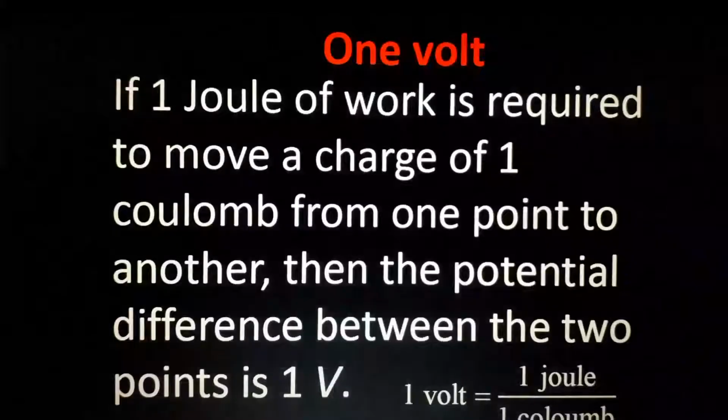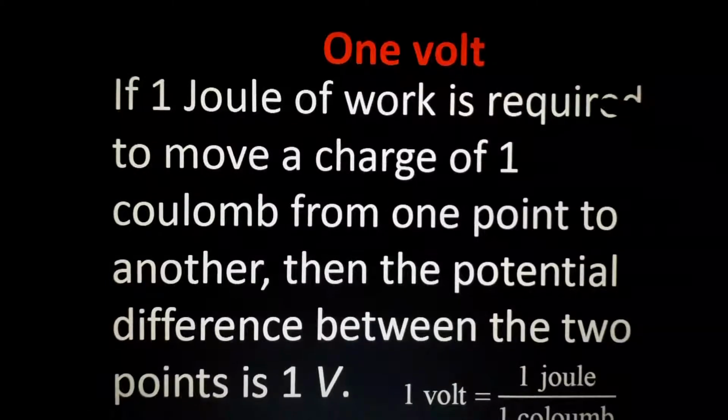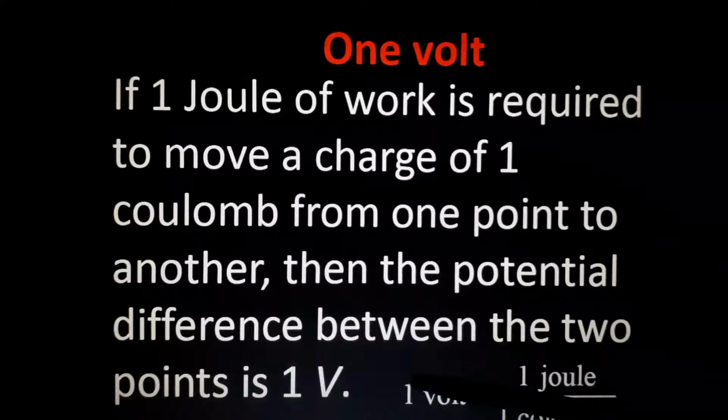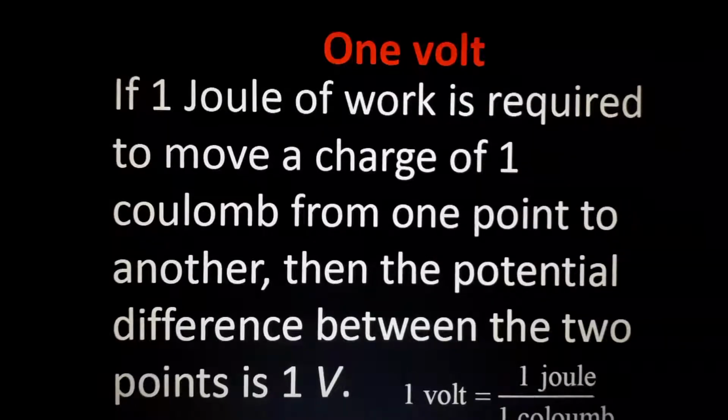So what is 1 volt or 1 V? 1 volt is equal to 1 joule of work done. 1 joule of work is required to move a charge of 1 coulomb from one point to another. Then the potential difference between the 2 points is 1 volt. So 1 volt means what? 1 joule of work is done to move 1 coulomb of charge from one place to another, from higher potential to lower potential. That is the definition for 1 volt.